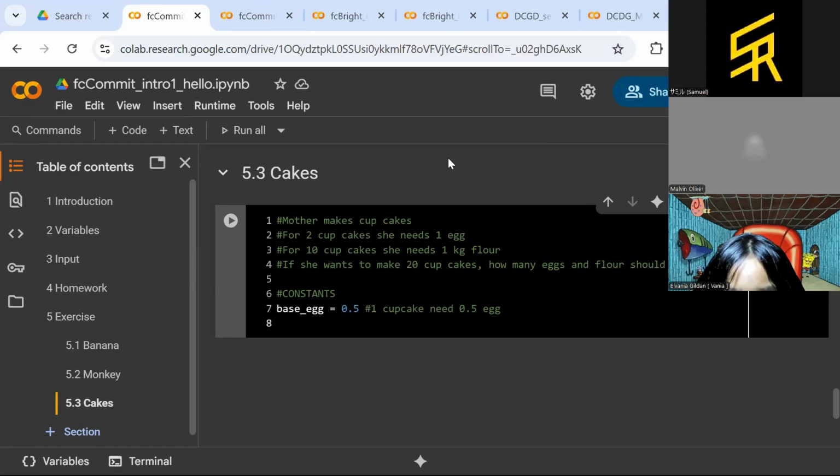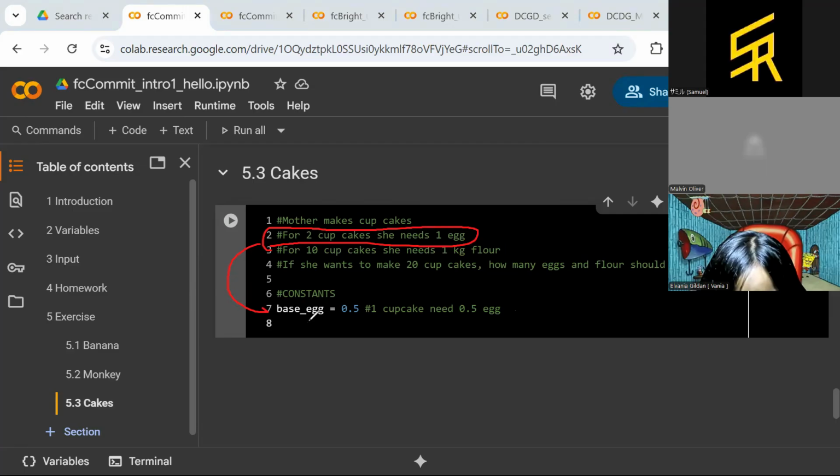This is the same. When we are saying 2 cupcakes need 1 egg, we can also write this kind of statement: 1 cupcake needs 0.5 eggs. So base egg is 0.5.